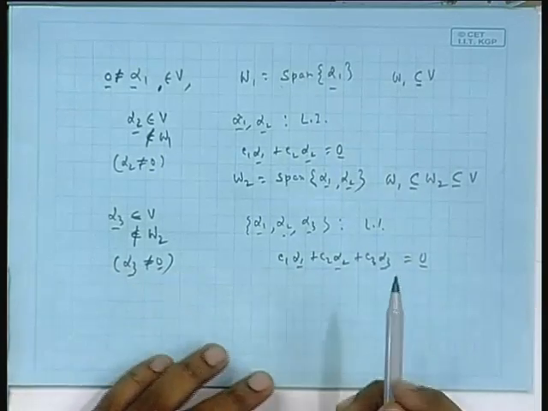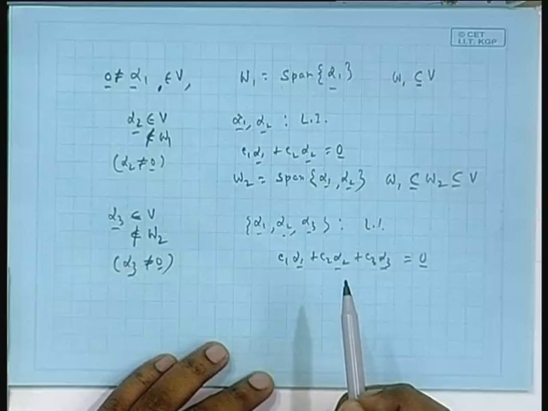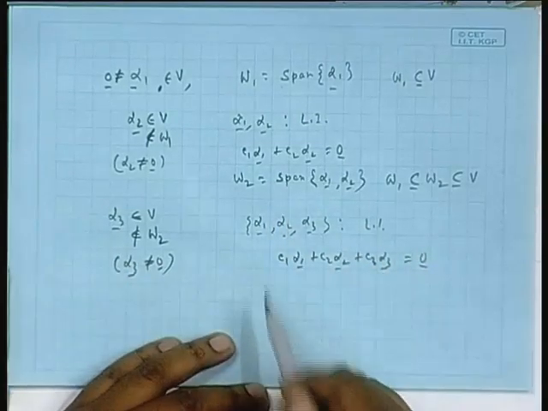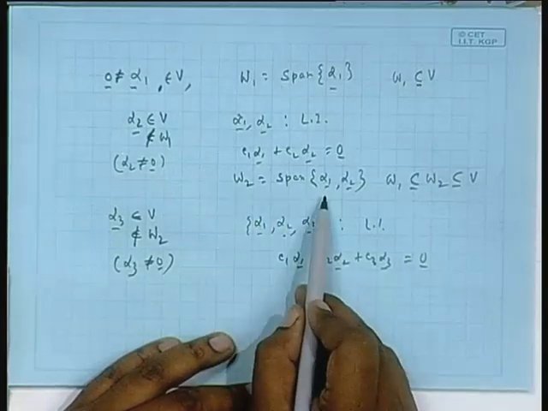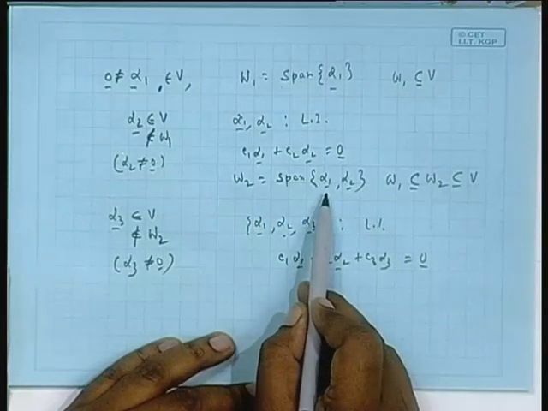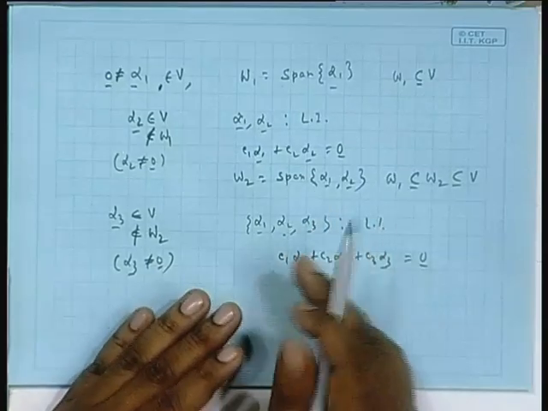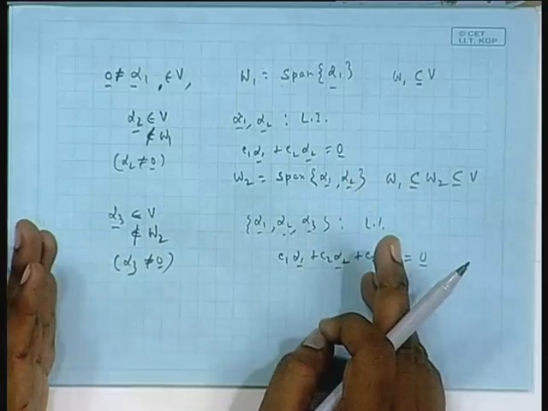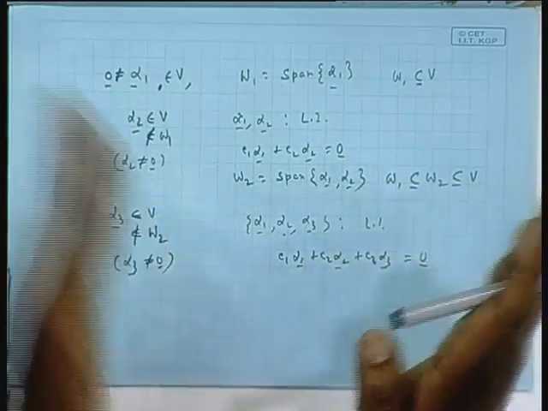Sir, alpha 3 is not a span of alpha 1 or alpha 2. Yes. No. That alpha 3 can be jointly expressed in terms of alpha 1, alpha 2. No. That is, you didn't understand. W2 is the span of this, which means the set of all possible linear combinations. You have forgotten. The span includes not only multiples of alpha 1, multiples of alpha 2, like x axis, y axis, but any linear combination of the x vector, y vector. So the entire xy plane. And I am going in the third direction. That cannot be written in terms of some combination of xy vectors, isn't it?